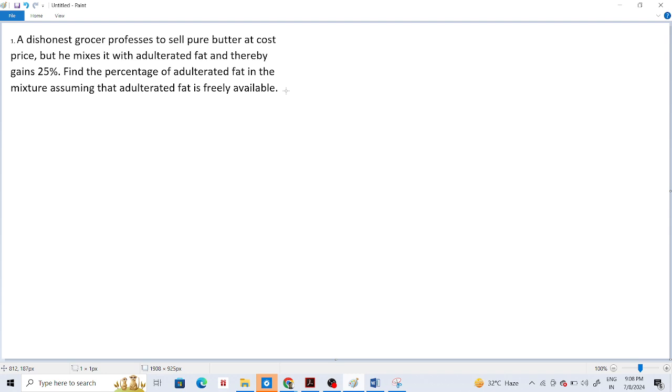सर एलिगेशन मेथड से कर सकते हैं? Okay, you can try, but in allegation method you need to have two different amounts and some average value, right? Say this much gram of this thing, this much gram of this thing, when mixed we are getting this much gram. Or maybe say butter cost this much, adulteration cost this much, and then the average price is this, then we can do allegation. This particular sum doesn't exactly fall into the allegation pattern.